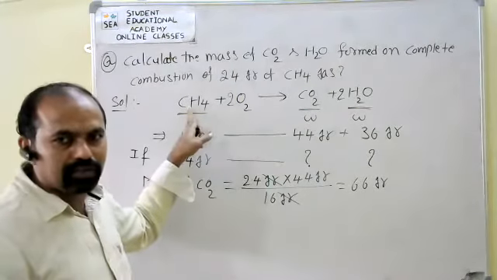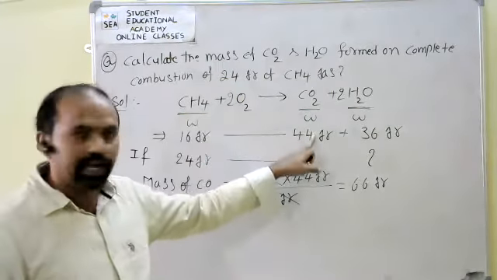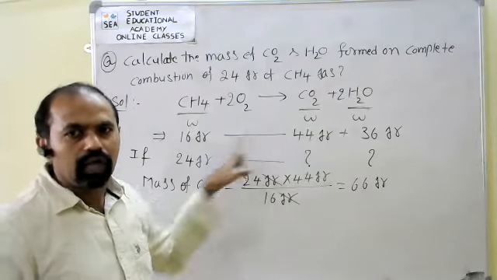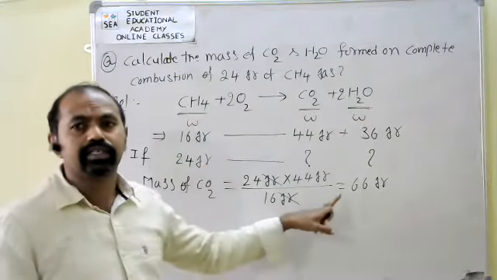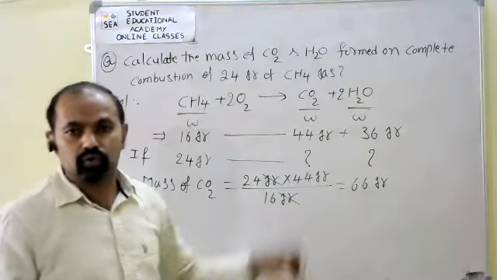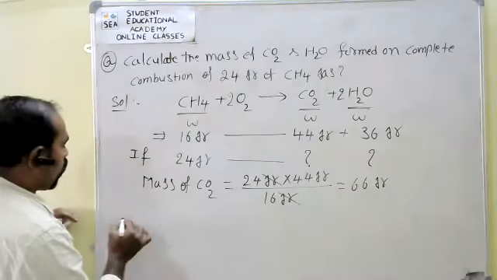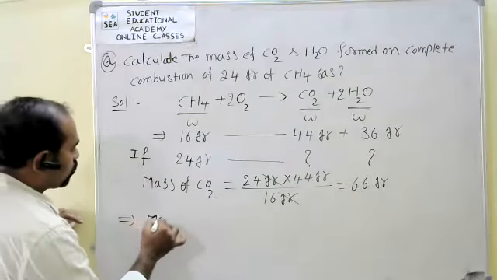So 16 grams of methane gives 44 grams of CO2, and 24 grams of methane gives 66 grams of CO2.